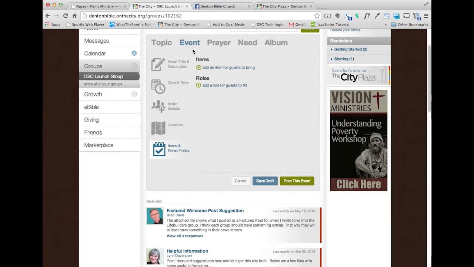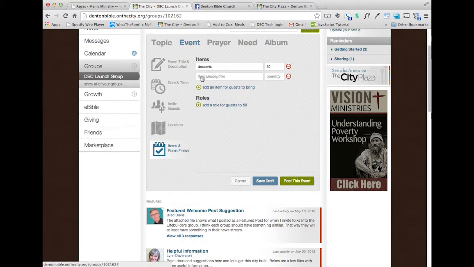Here's where you can do some other neat stuff. In items and roles, you can add stuff that you want people to bring, items. So if we're having a potluck, I want desserts. I want people to bring desserts, and I want them to bring a lot of them, so I'm going to say 50. I'm going to add another thing. I also want some people to bring some food, let's say main dishes. I don't need quite as many of those. I like desserts better. So we'll say 20.